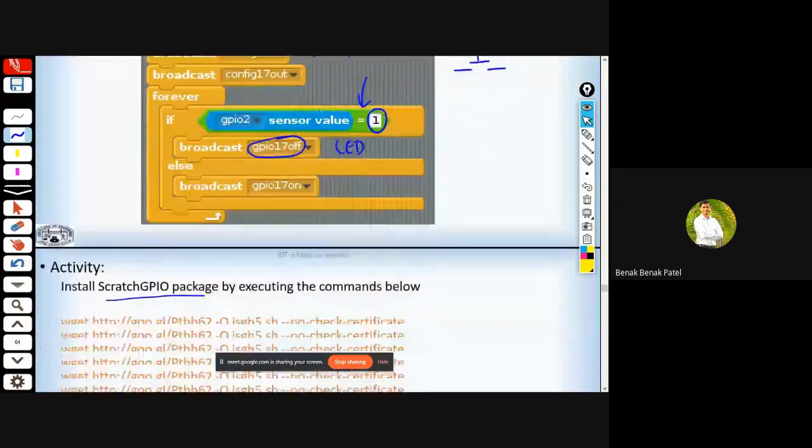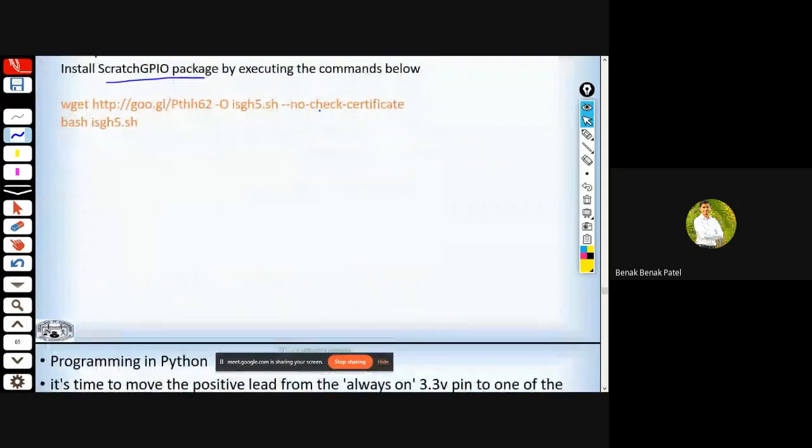In order to install this package, all we got to make use of are these two commands: wget is the command, and this is the URL from where the Scratch GPIO package will be fetched, followed by installing this shell file. So bash, this file will get installed. This is a shell file, the extension is .sh.